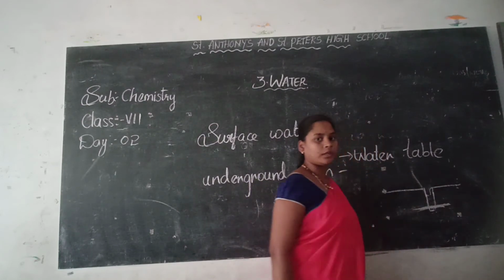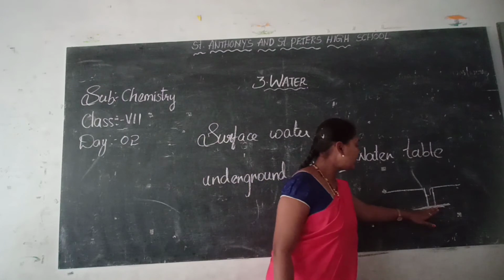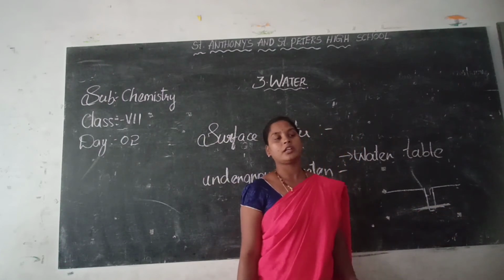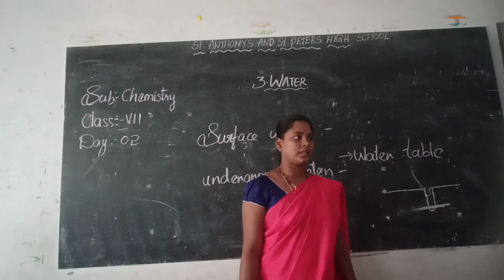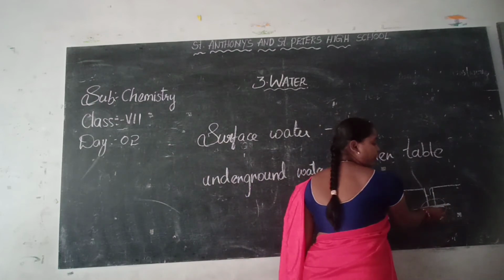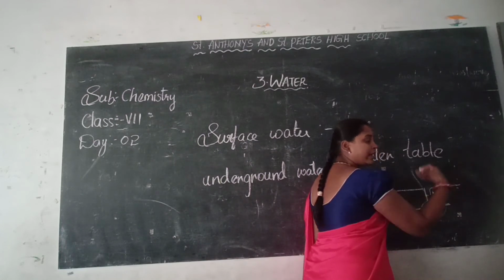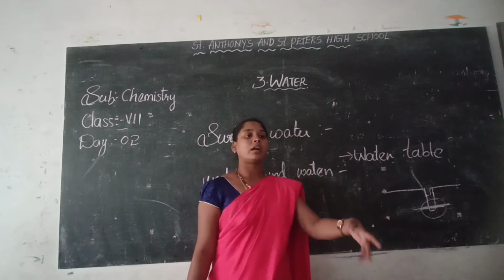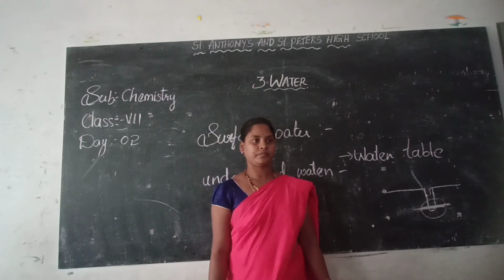Here I have found the water. The water below this point is called ground water or underground water. Clear? So whatever water I get from below the water table is called underground water.